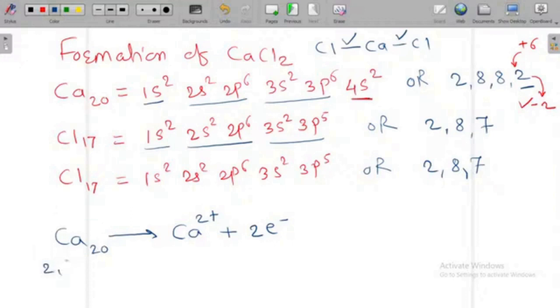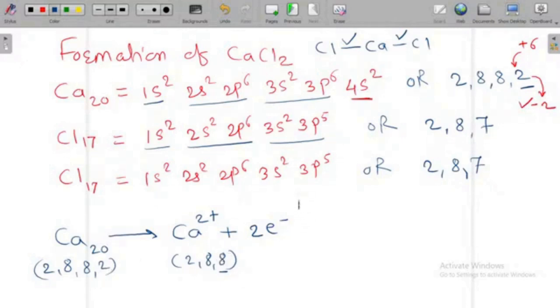It is 2, 8, 8, 2. And for this calcium 2 plus, it becomes 2, 8, 8. So this has completed its octet. That's why this is stable now. Calcium 2 plus is stable as compared to this calcium because last 2 electrons are lost and it has completed its octet.